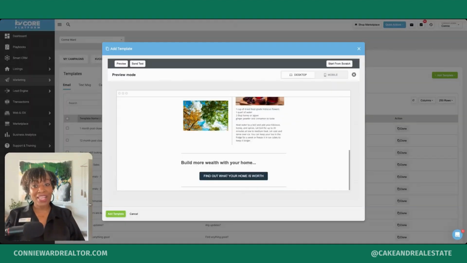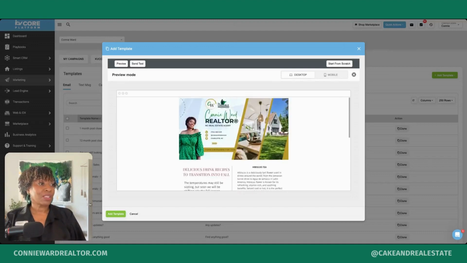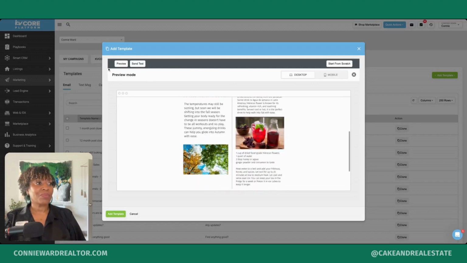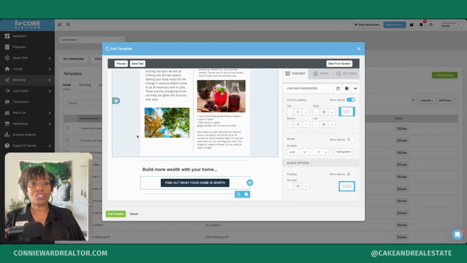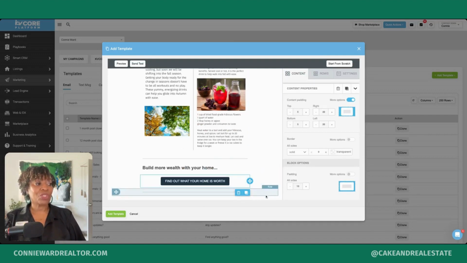Now we're back at our KVCORE template, and we want to turn off the preview mode. So we go back into editing mode. So we're back into editing mode. Our link is working. And so we want to go to our next section. So the next section is where I insert my weekly snapshot.